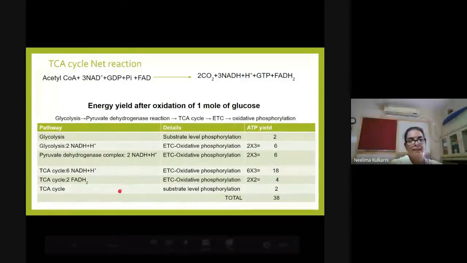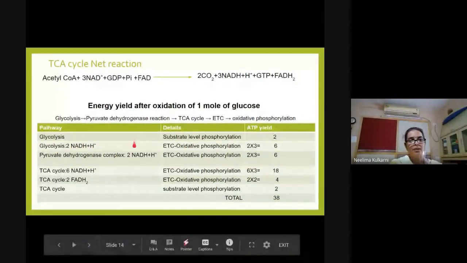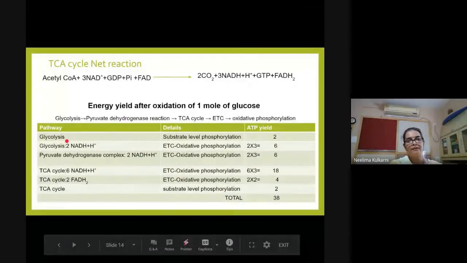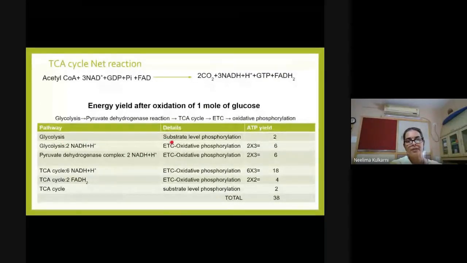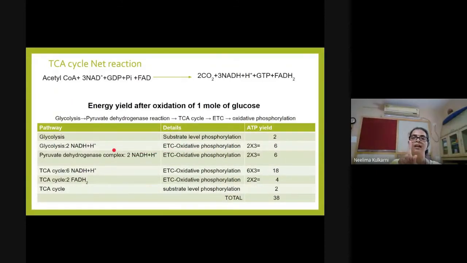Now let us see the summary. So in glycolysis, which is the first reaction, by substrate level phosphorylation, per glucose molecule, 2 ATPs are produced. We have seen in glycolytic pathway 2 NADH plus H plus are produced. When 1 NADH plus H plus donates 2 electrons to electron transport chain, 10 protons are pumped out.